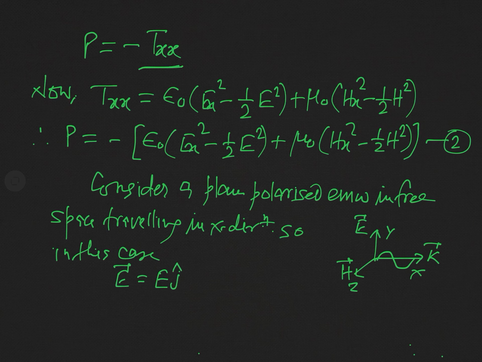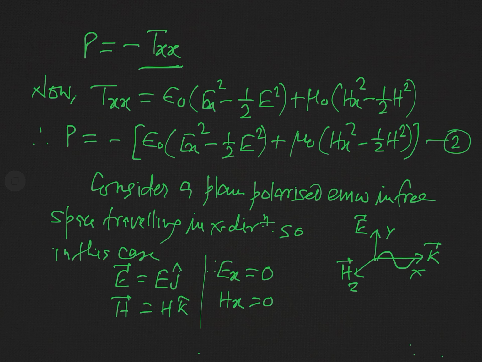So in this case, E will be equal to Ej, where j is the unit vector along y direction, and H will be equal to Hk. And as E is along y direction, what will be Ex? The component of a vector in a direction perpendicular to the vector is 0, and similarly Hx will also be 0 because H is in z direction.